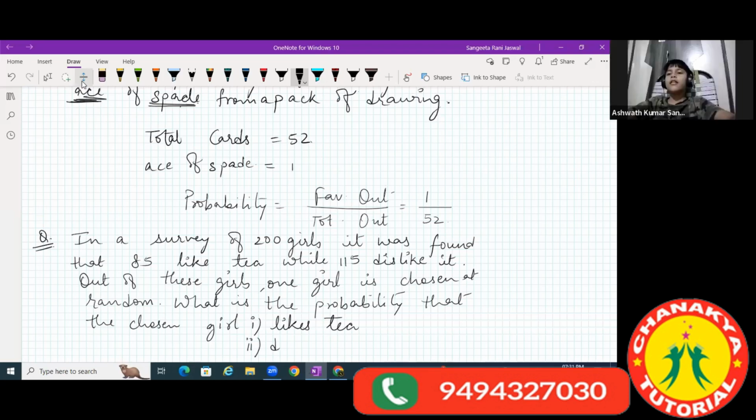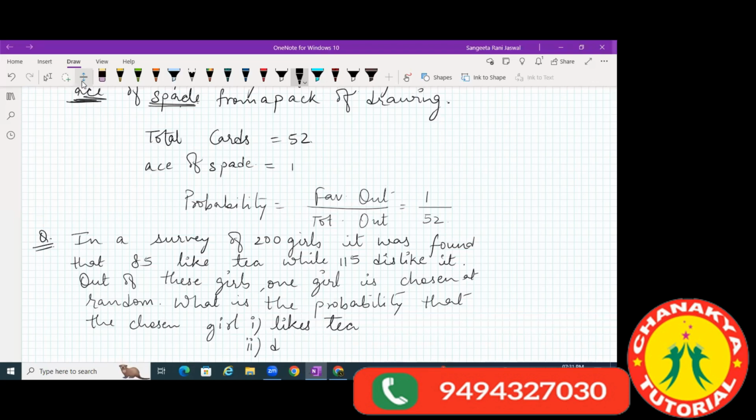There is no other girl. It is written out of these girls. Among those 200 girls only, one girl is chosen at random. This one girl is from these 200 girls only.